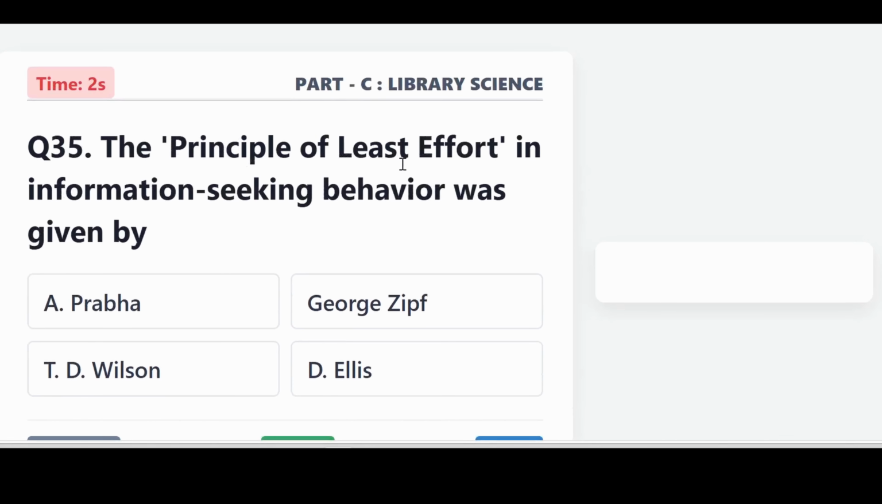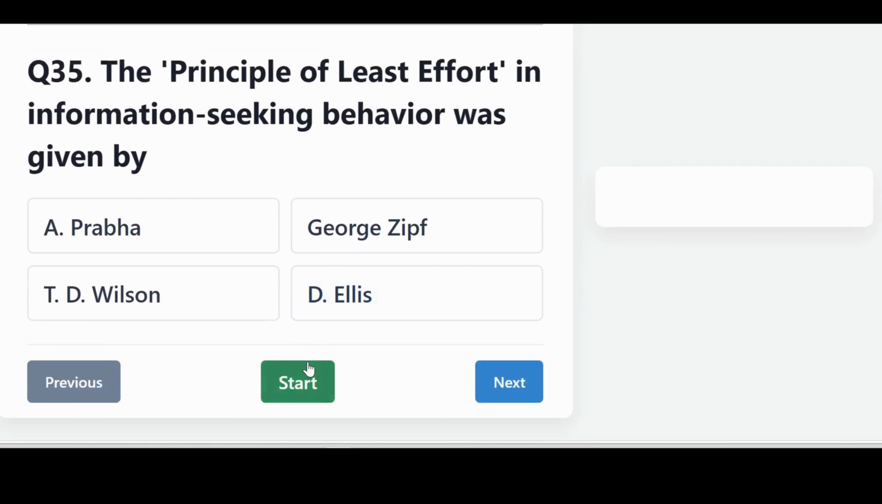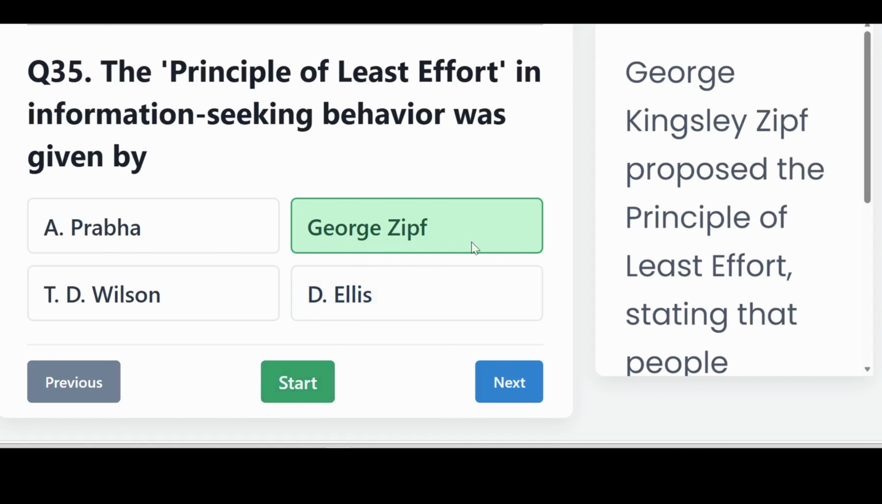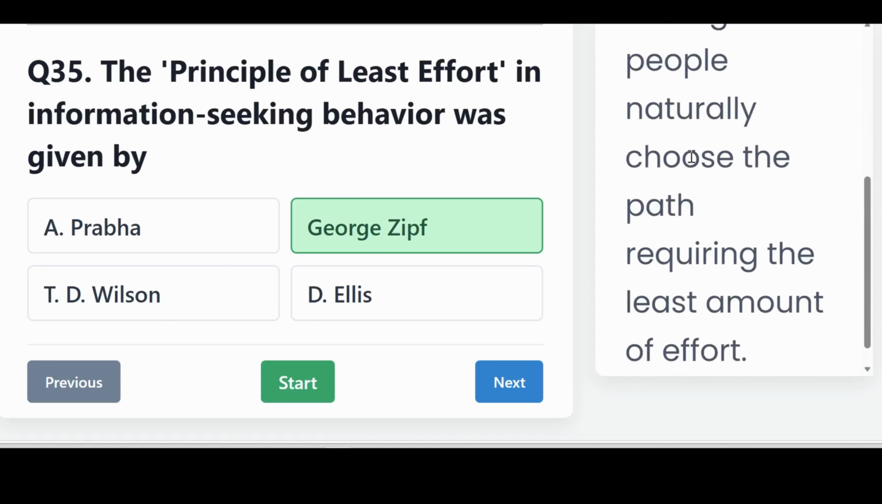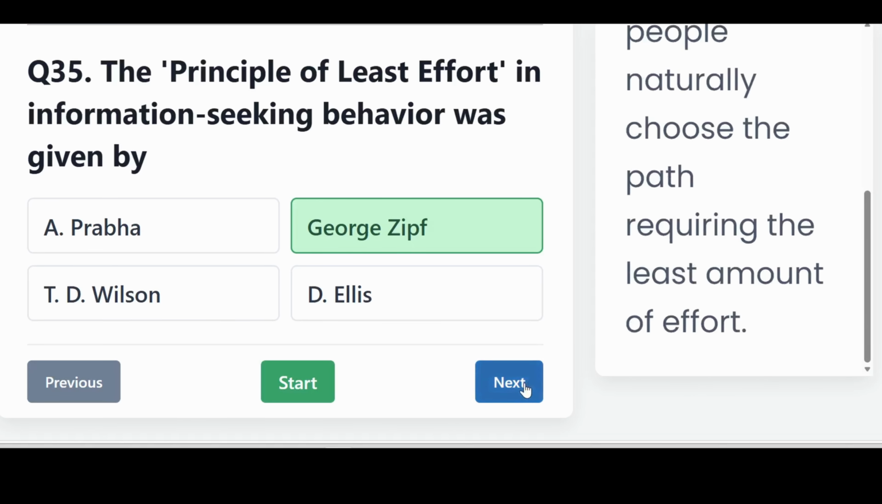The principle of least effort in information seeking behavior was given by George Zipf. George Kingsley Zipf proposed the principle of least effort, stating that people naturally choose the path requiring the least amount of effort.